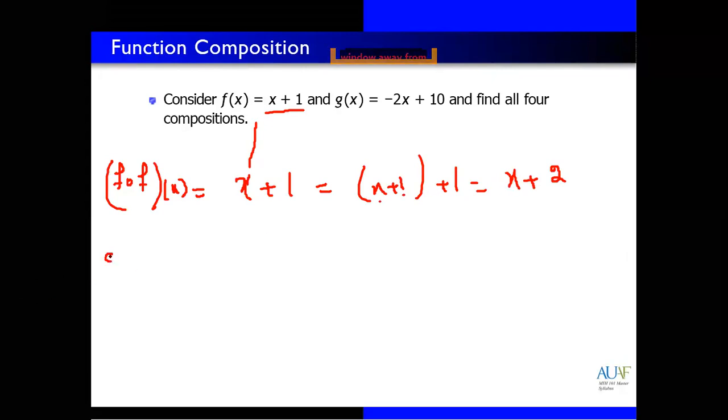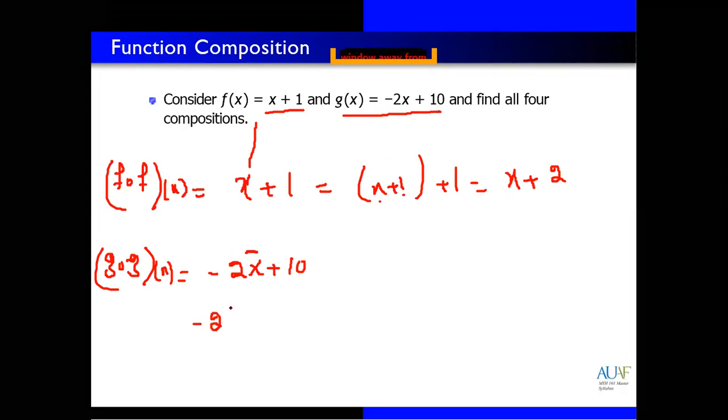I want g with g, g composition with g. First of all write down the g function, minus 2x plus 10, and then replace x with the total g function. Replace x with minus 2x plus 10, and we have plus 10 here.